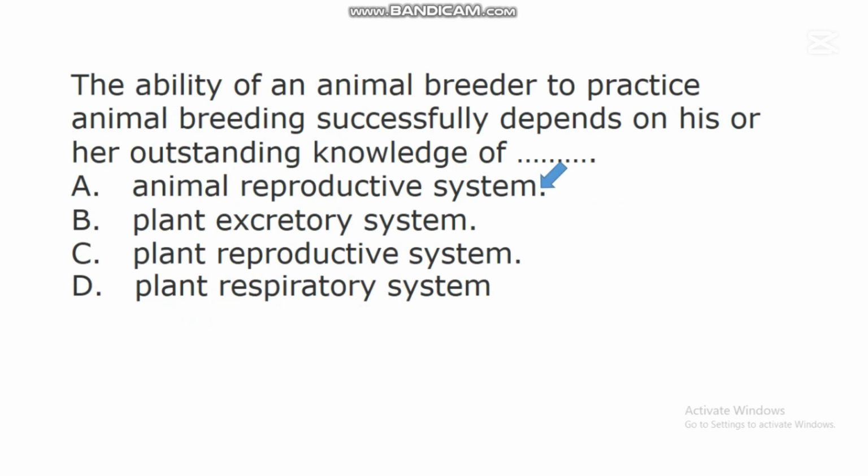So the ability of an animal breeder to practice animal breeding successfully depends on his or her outstanding knowledge of animal reproductive system.